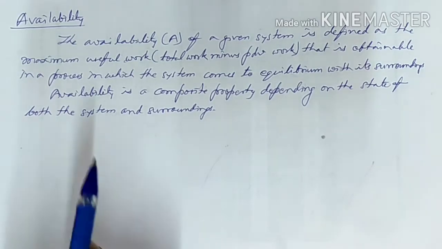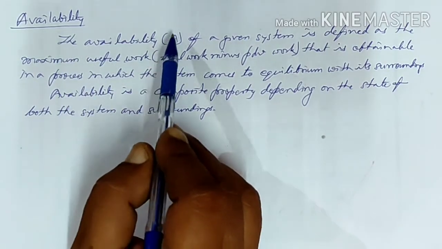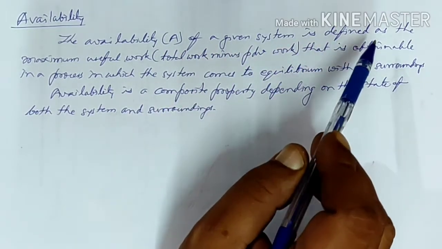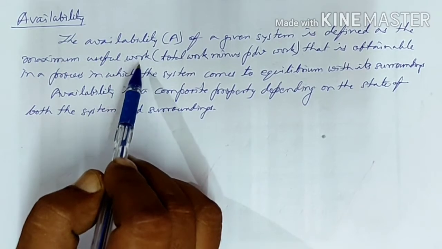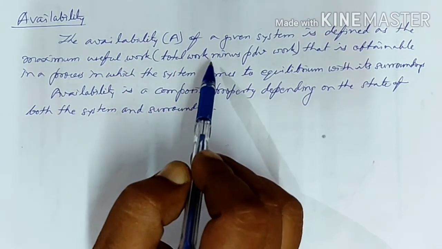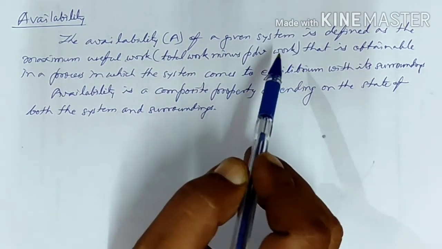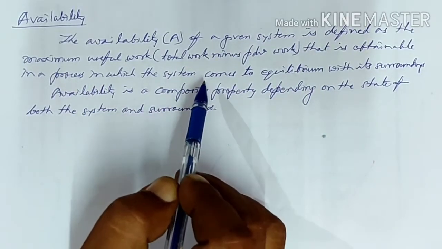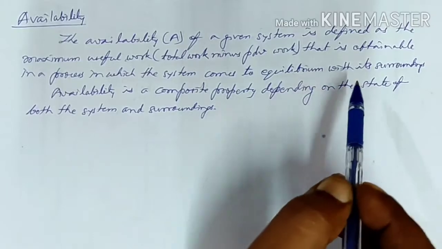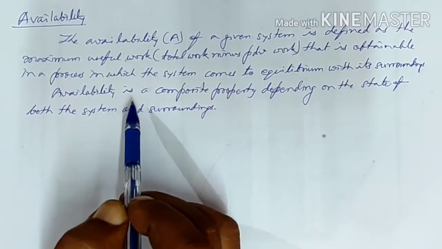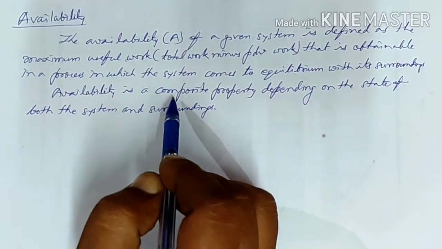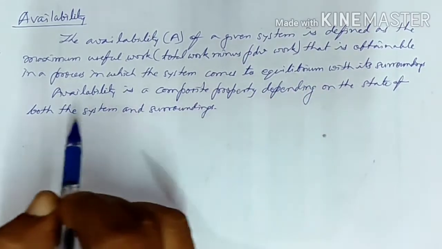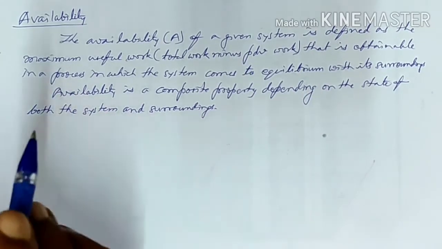We can define the availability, denoted by A, of a given system as the maximum useful work, that is the total work minus the P dV work, that is obtainable in a process in which the system comes to equilibrium with its surrounding.